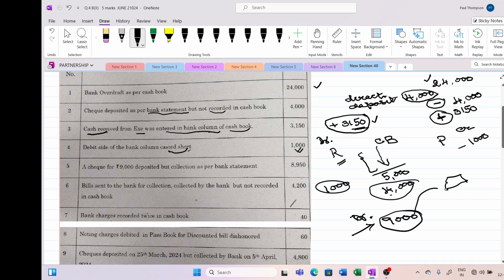See here, I am just making one small drawing. My drawing may not be so good, but just for understanding, I'm making a drawing. This is a bank. This check of 9,000 was sent to the bank. The bank has sent it for collection, but the bank has received only 8,950 rupees. It means the bank will reduce my loan by 8,950. But what I have done, I have reduced my loan by 9,000. It means as per the bank, the overdraft goes up by 50 rupees.